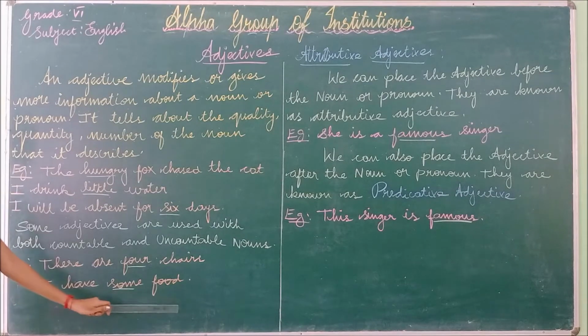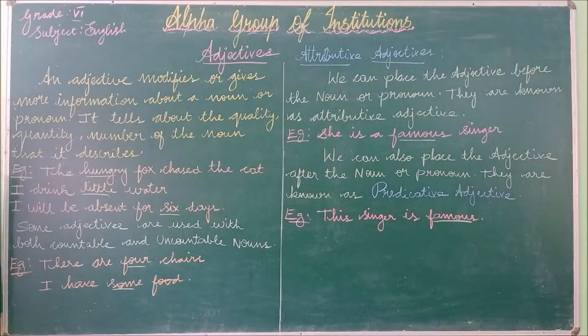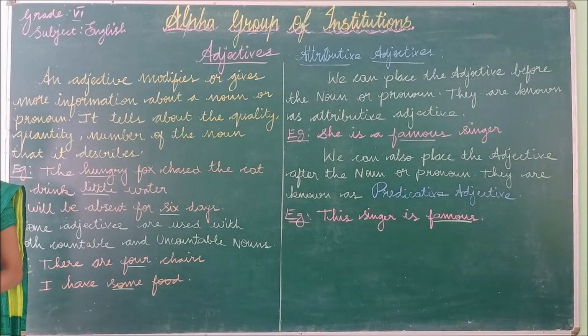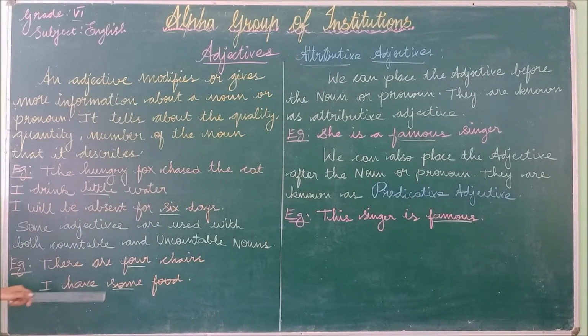I have some food. So this is the uncountable noun. The food means I have some rice. Can you count the rice? No, we can't count the rice. So it is known as the uncountable noun. And some in the sentence is known as the adjective because it gives information about the noun food. Okay, shall we read once again?